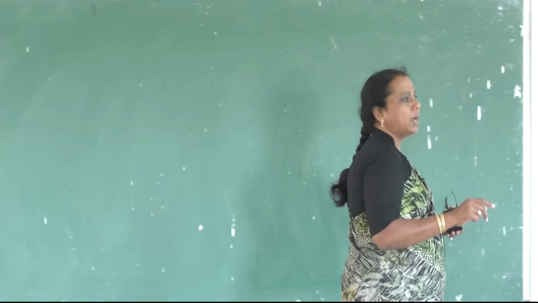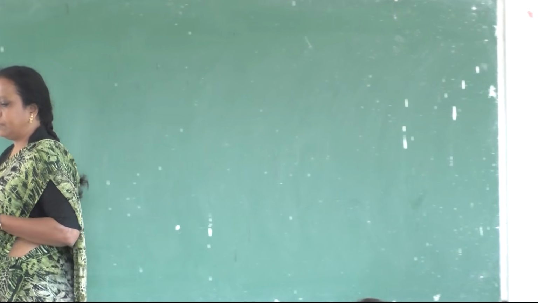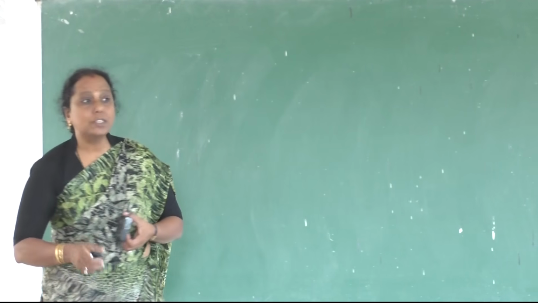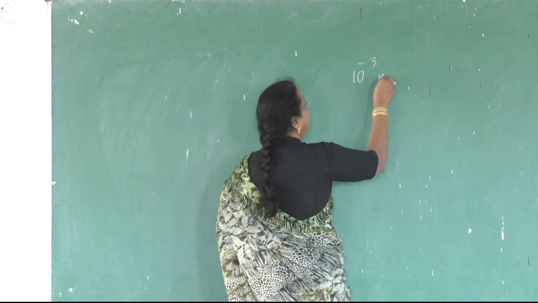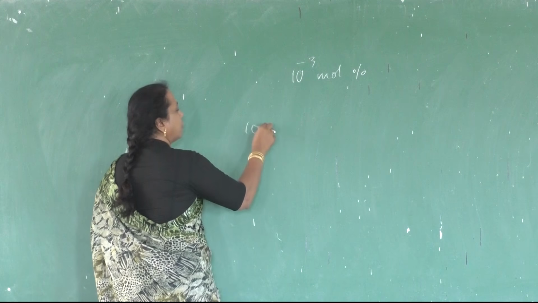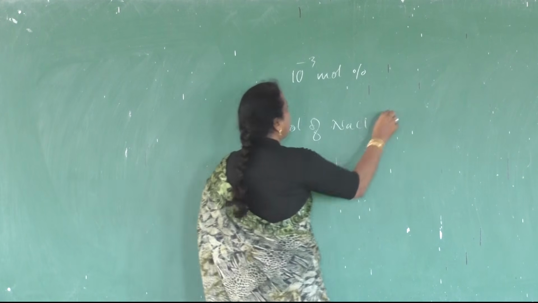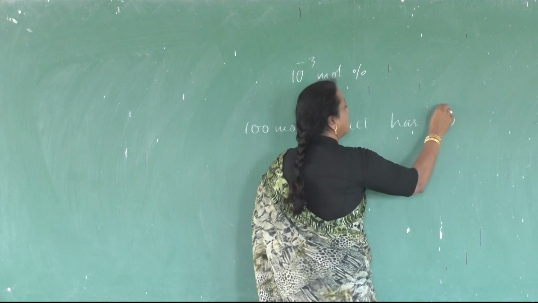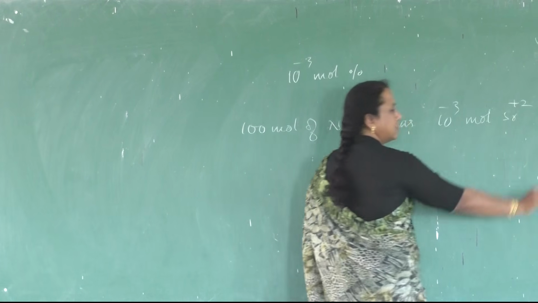So sodium chloride is doped with what mole percent? How much mole percent? 10 raised to minus 3 mole percent. Mole percent means 100 mole of sodium chloride has 10 raised to minus 3 mole of strontium ions.